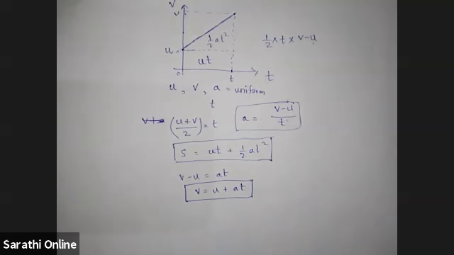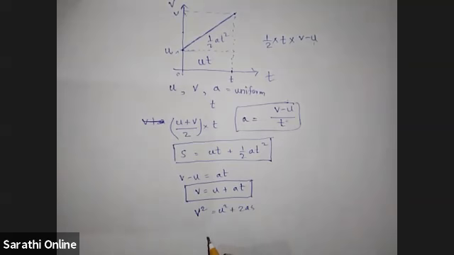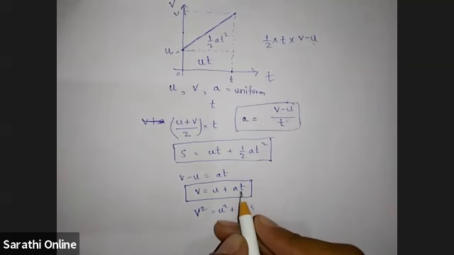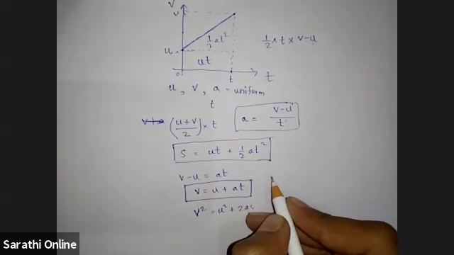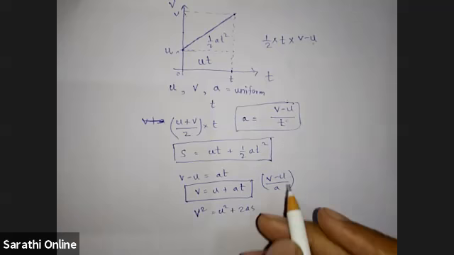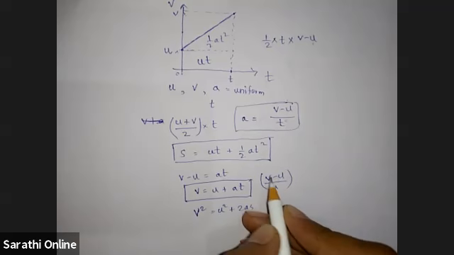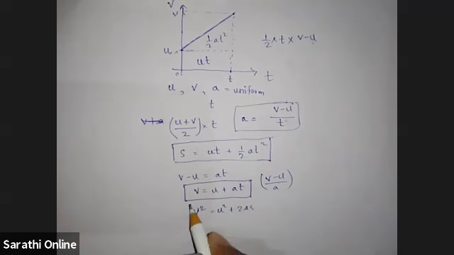So the third equation is v square is equal to u square plus twice as. What you do, you calculate the value of t from this equation. It will come v minus u by a. So you put this value of t in this equation here and here, and you solve, then you will get this equation.